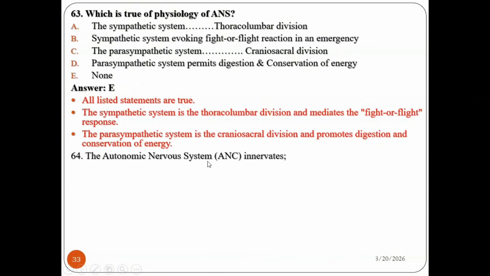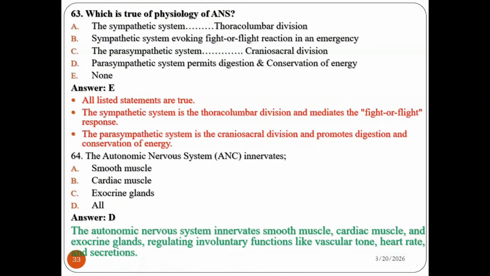The autonomic nervous system, or ANS, innervates or activates smooth muscles, cardiac muscle, exocrine glands, or all. It's a very easy question for you, I'm sure if you see the slide. Yes, the answer is all. The autonomic nervous system innervates smooth muscle, cardiac muscle, and exocrine glands, regulating involuntary functions like vascular action, heart rate, and secretion. So the answer is all.